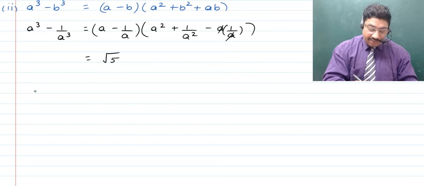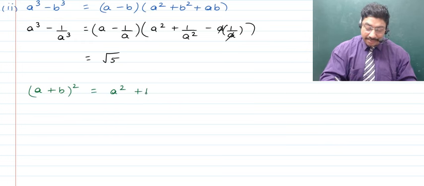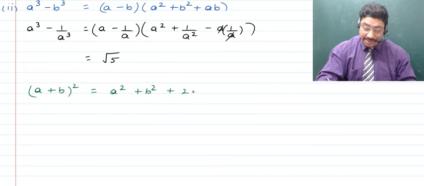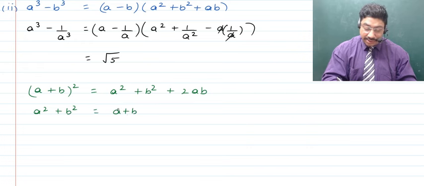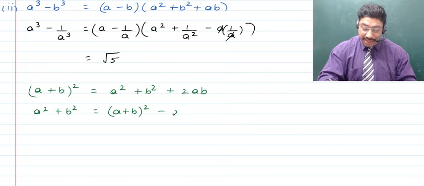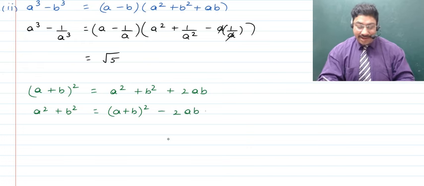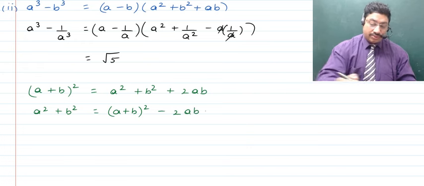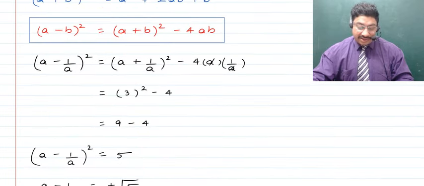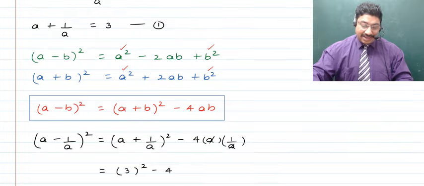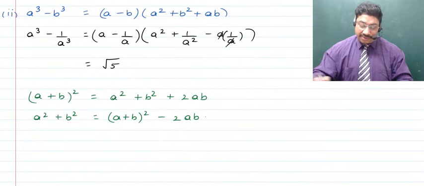Now if you talk about a plus b whole square, you know that that becomes equal to a square plus b square plus 2ab, right? So to be able to get to a square plus b square, that actually is equal to a plus b whole square, from which 2ab is subtracted, right? So as such, here also we're going to do the same. We know that a plus b whole square is something that we've been given, and if I remember correctly, you were given that to be 3 from equation number 1.